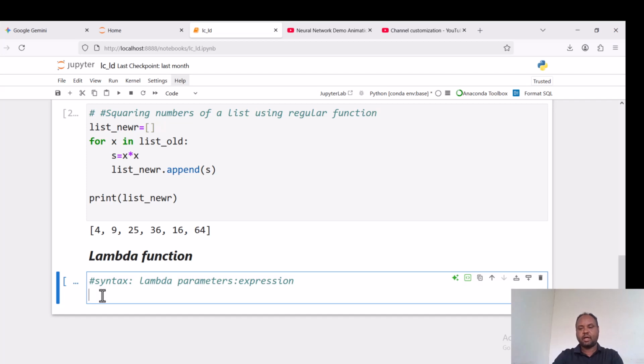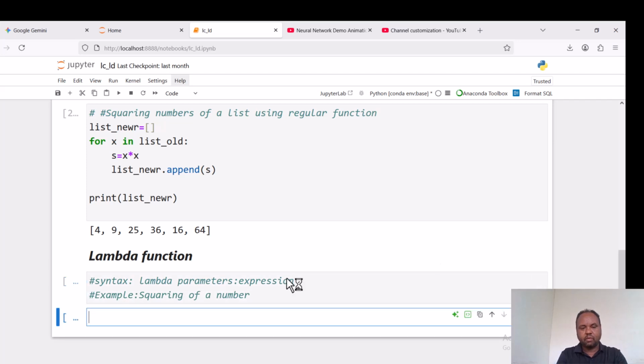Through this understanding, we can perform some examples. For example, squaring of a number. Square equals lambda x: x times x.